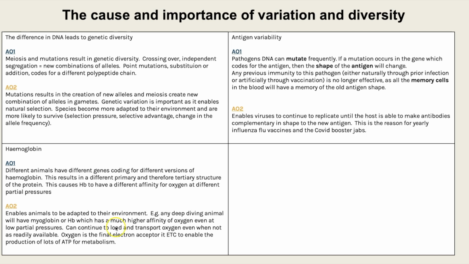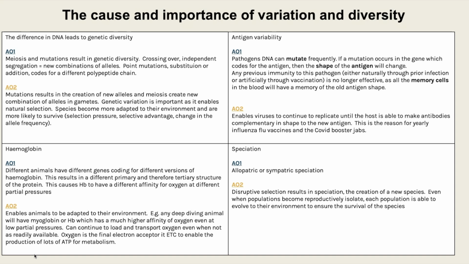So the link to respiration would be very brief here, but it would be worth mentioning that oxygen is the final electron acceptor in the electron transport chain, which you would have to write out. I've just said that for short there. And that enables the production of lots of ATP for metabolism. So that's the third paragraph.